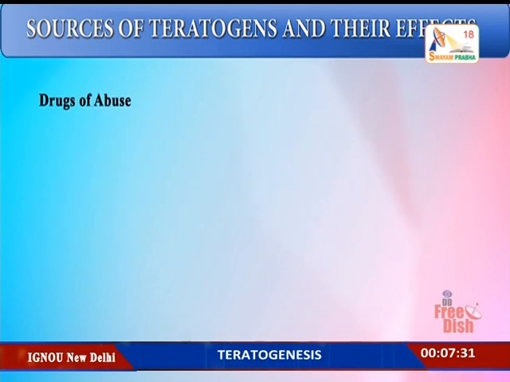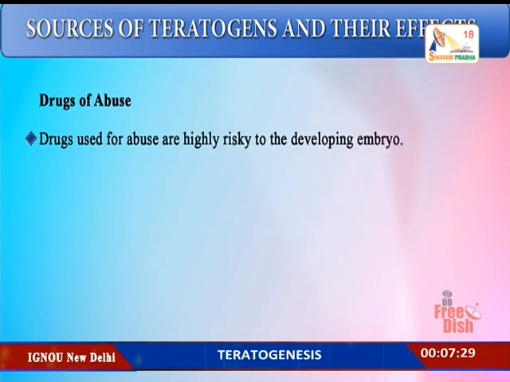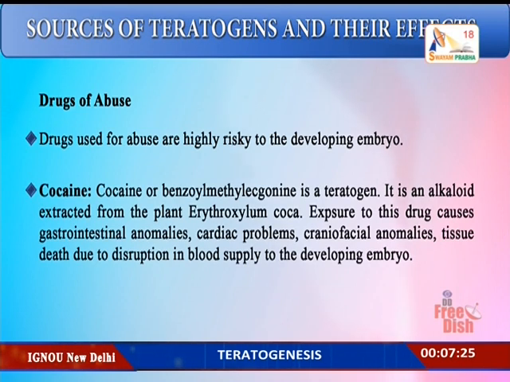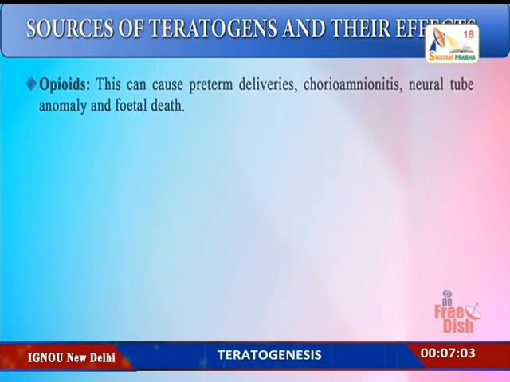Drugs of abuse. Drugs of abuse are highly risky to the developing embryo. Cocaine, for example, or benzoylmethylecgonine. It is a teratogen and it is an alkaloid which is extracted from the plant Erythroxylum coca. Exposure to this drug causes gastrointestinal anomalies, cardiac problems, craniofacial anomalies, and tissue death due to disruption in blood supply to the developing embryo. Opioids.